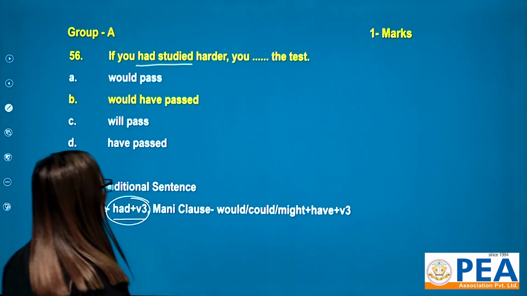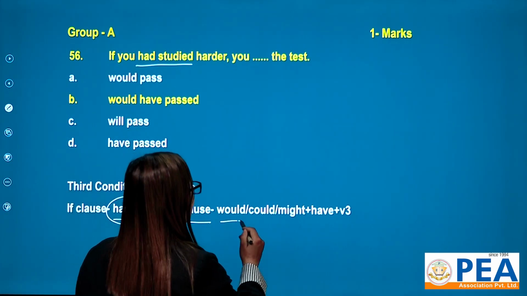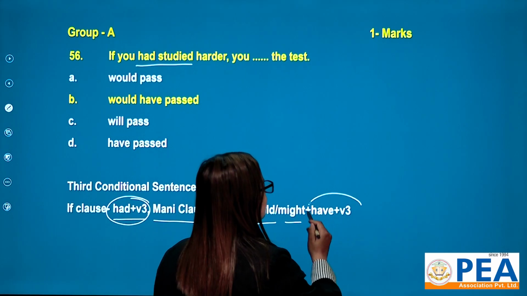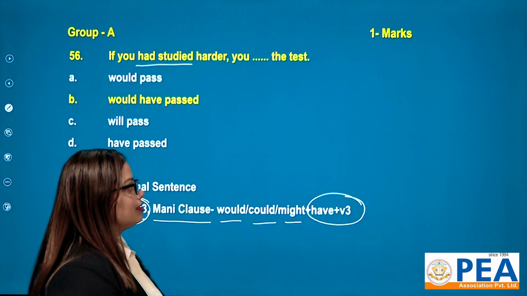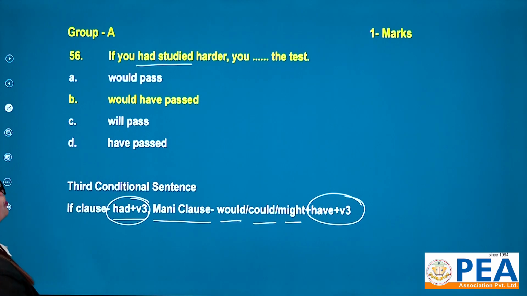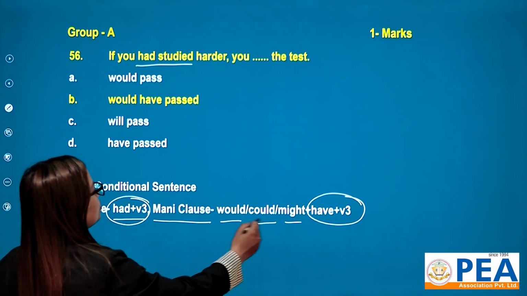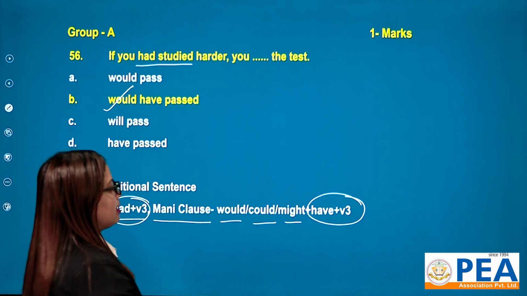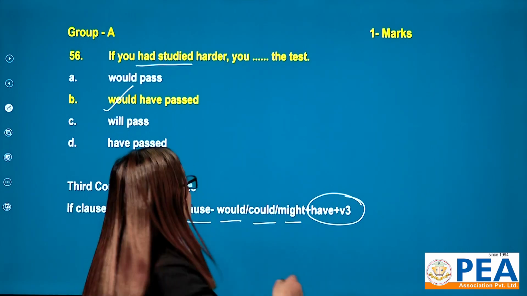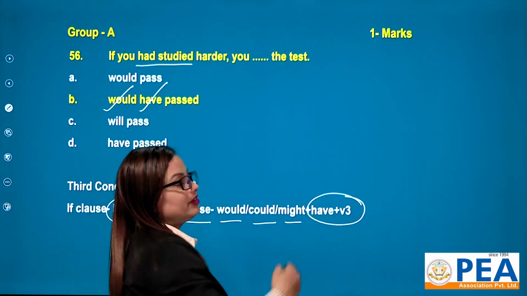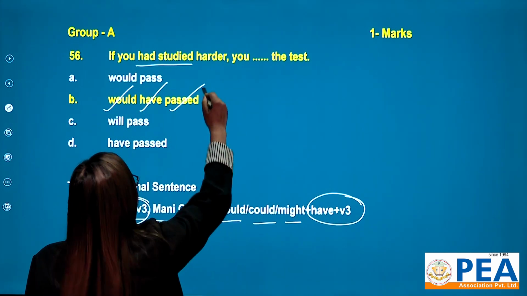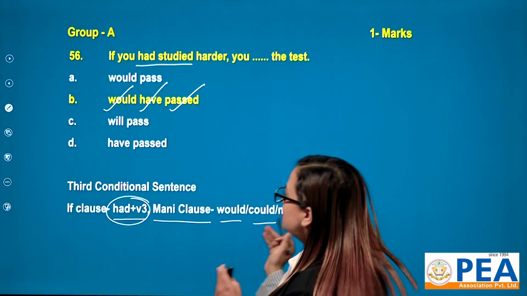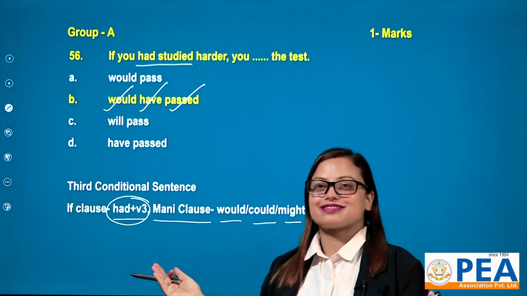Third conditional sentence is composed of had plus verb 3 in the if clause. And in the main clause, there will be either would, could or might. But you must follow have plus verb 3 there. So if you had studied harder, you need to choose one of would, could, might. Yes, it has would, and have is mandatory, so go for have, and then you need verb 3. So here is past. Let me read: if you had studied harder, all right, you would have passed the test.